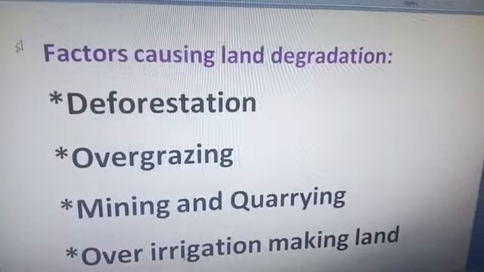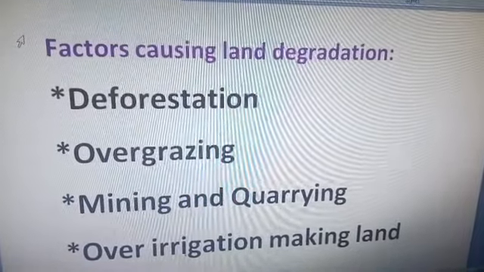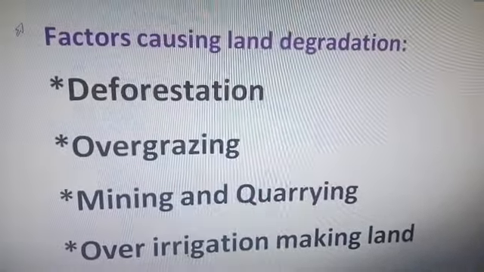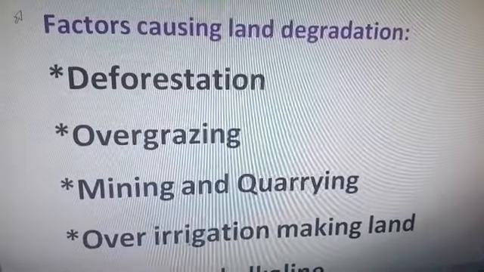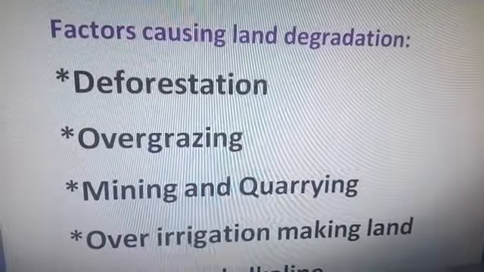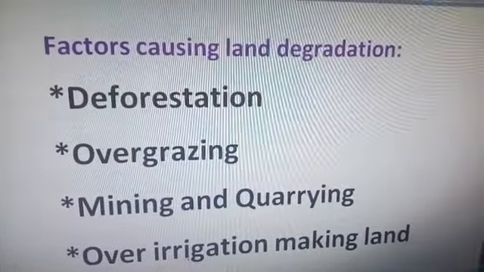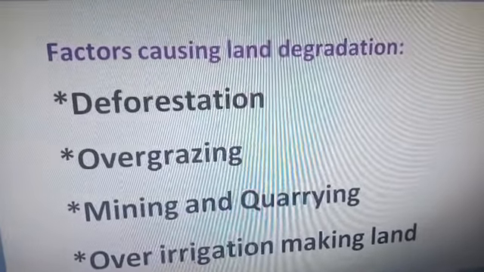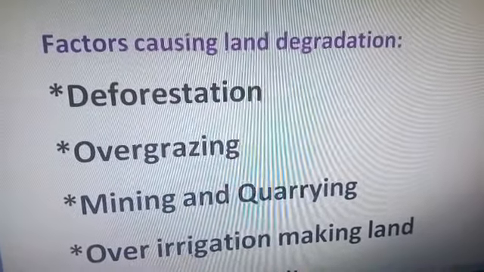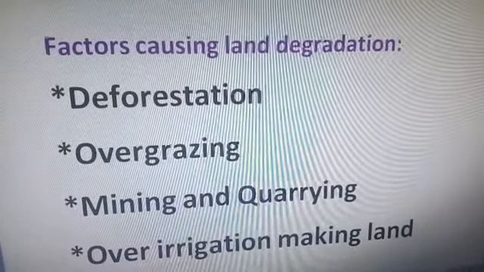So first of all, you know that we have shared our land with the past generation, and definitely we'll have to do so with the future generation too. It means we have to save our land resources for the future generation also. So first of all, we'll discuss the causes of degradation of the land, because you know that 95% of our basic needs, that is food, shelter and clothing, are dependent on the land. So we have to think about the measures, and think about the causes.